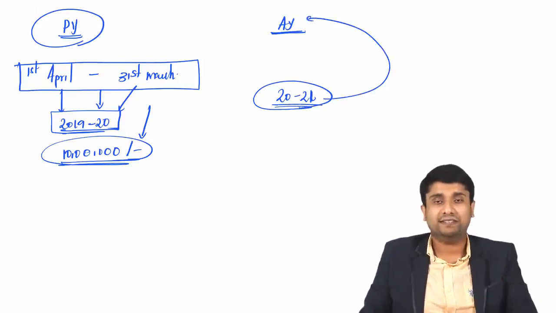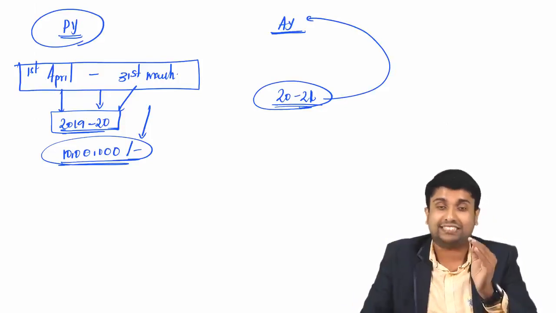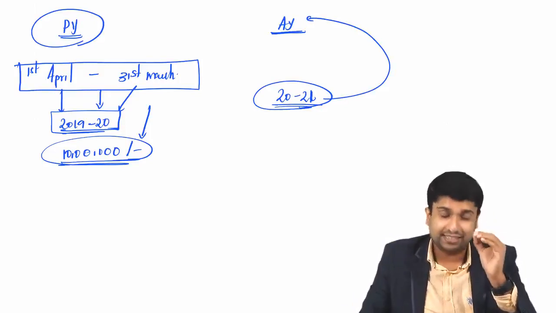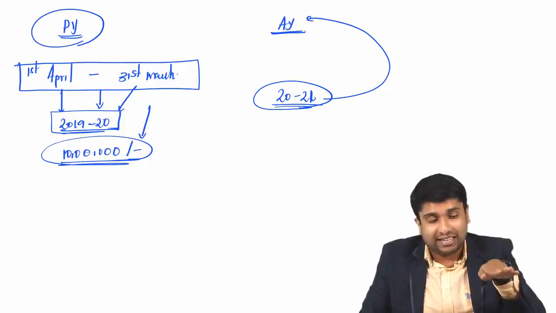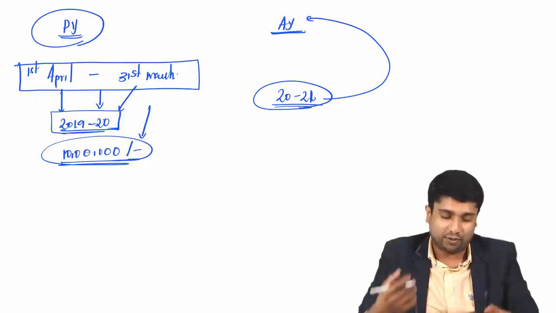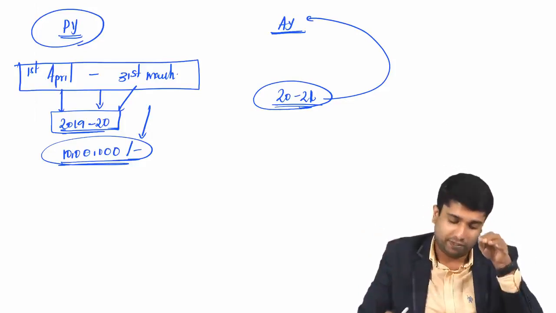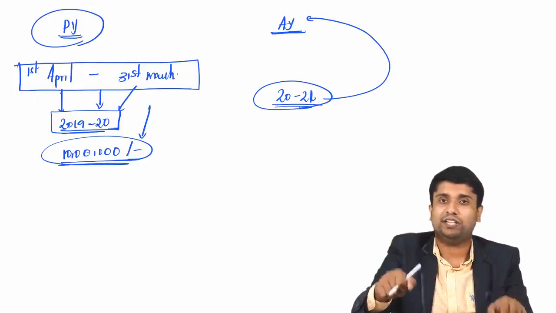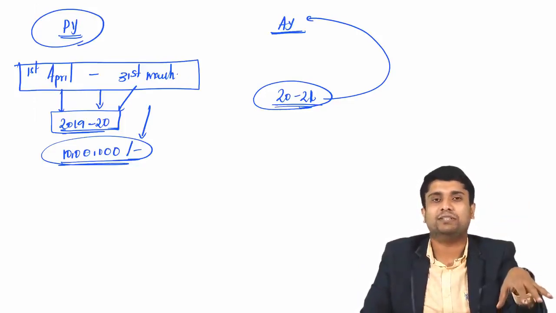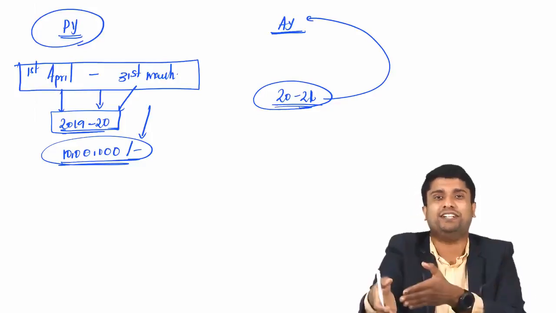So simply, the year in which we are assessing our tax or paying our taxes is called the assessment year. And the previous year is the year in which income is earned. Never forget: PY, previous year, the year in which income is earned. AY, assessment year, the year in which you are paying your taxes for the income earned.